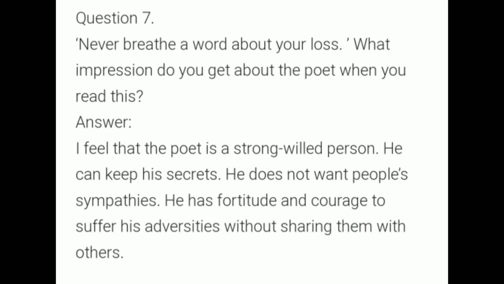Number 7. Never breathe a word about your loss. What impression do you get about the poet when you read this? I feel that the poet is a strong-willed person. He can keep his secrets. He doesn't want people's sympathies. He has fortitude and courage to suffer his adversities without sharing them with others.